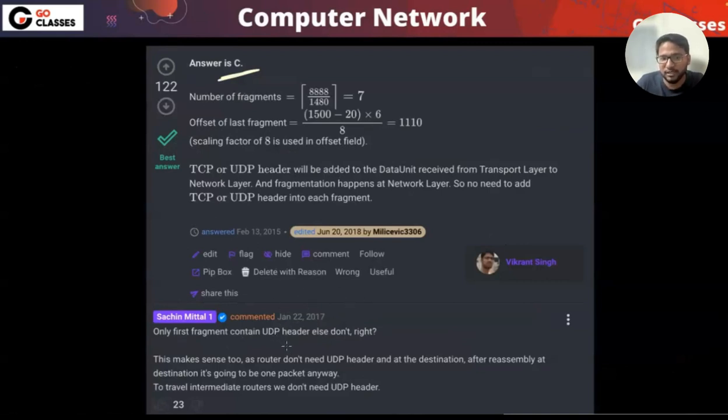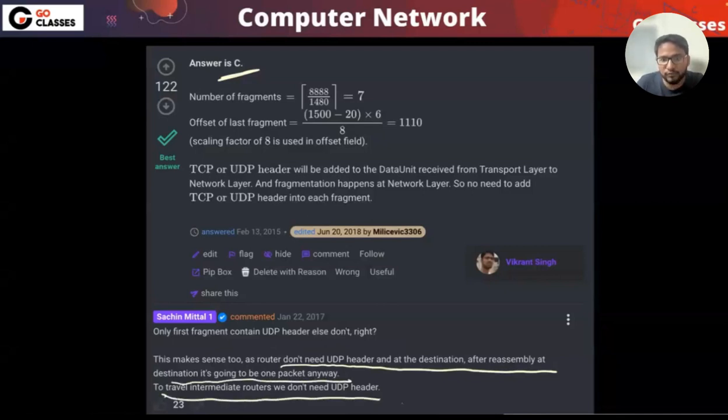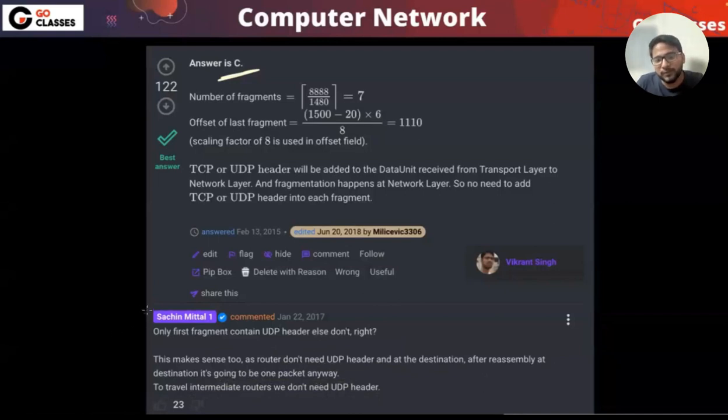I commented something like this, that only the first fragment contains the UDP header, else don't. This makes sense too, as the router doesn't need the UDP header. After assembly at the destination, it is going to be one packet anyway. To travel through intermediate routers, we don't need the UDP header. So I made this particular comment 6.5 years back during my preparation.